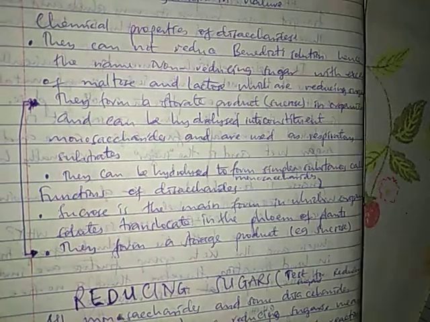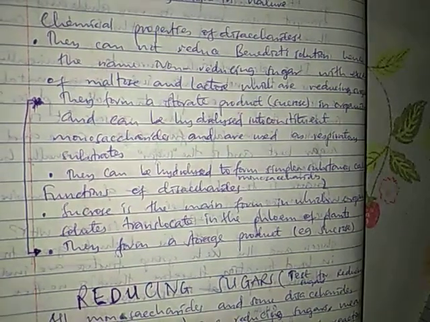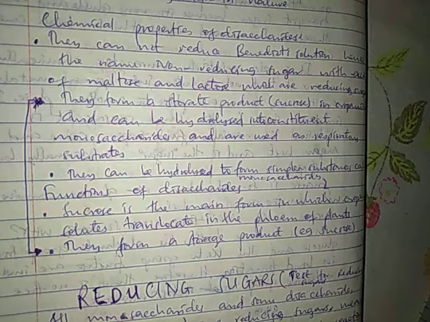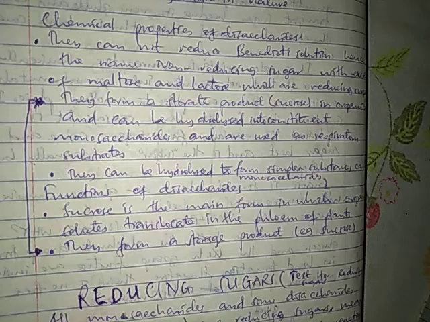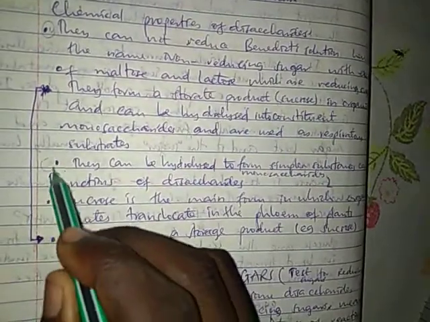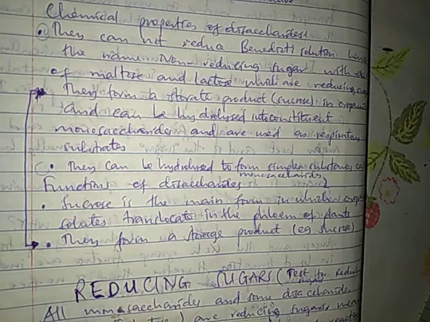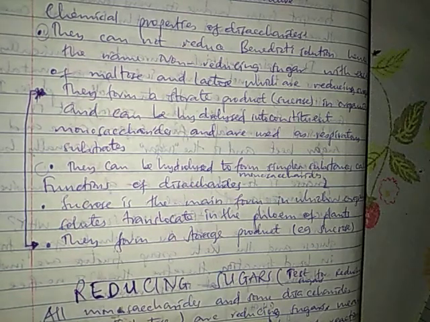So sometimes they form storage molecules and can be stored or hydrolyzed when they are used. They can be hydrolyzed to form simple substances called monosaccharides. So simply, the chemical properties are these: first, they are non-reducing, except maltose and lactose. And second, they can be hydrolyzed to form simple substances.